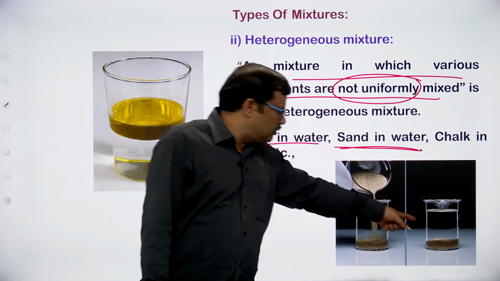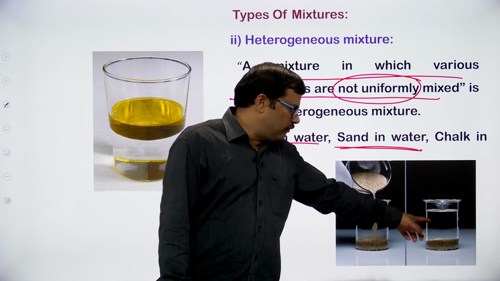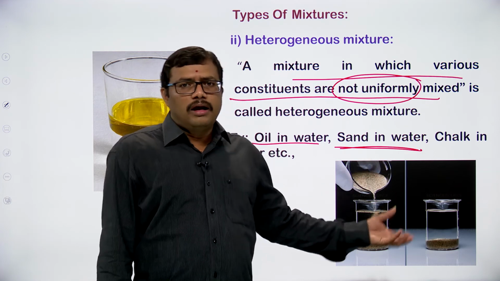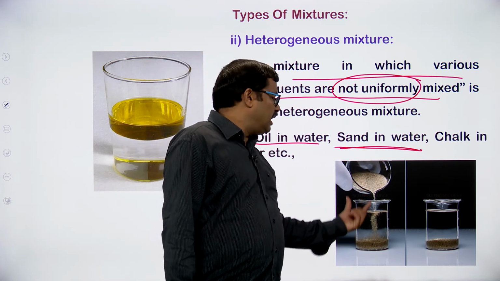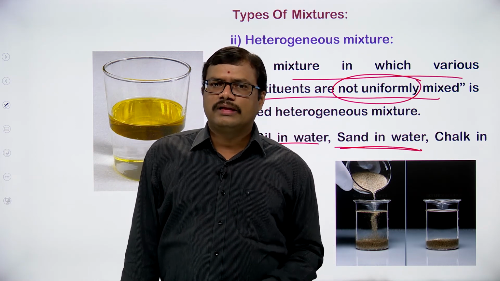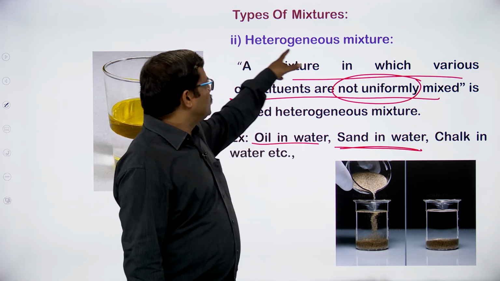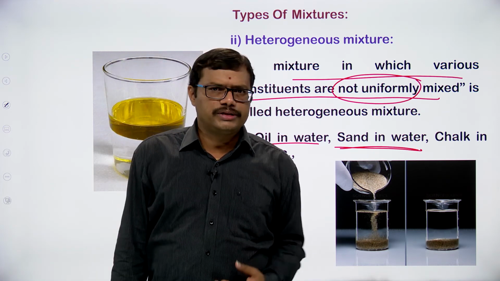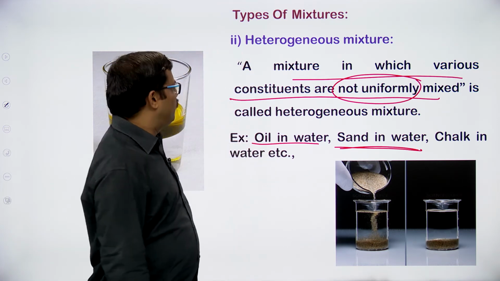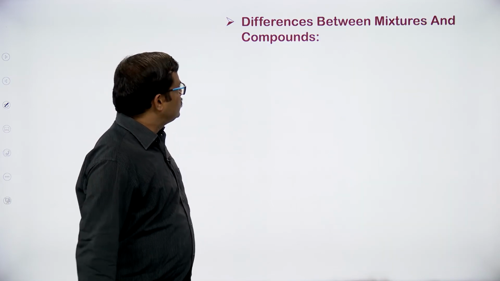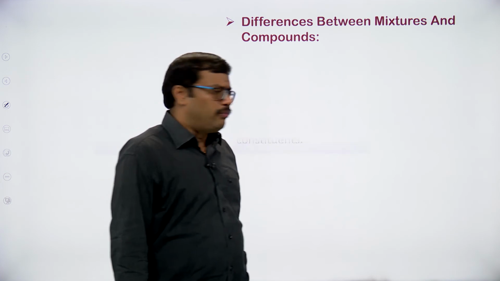But if you distribute this one into different glasses, you will get different amounts of sand and different amounts of water. So they are not mixing uniformly. Sand and water are not mixing uniformly. So ultimately we are ending with the formation of a heterogeneous mixture. Okay. I think you got a clear idea about the heterogeneous as well as homogeneous mixtures.